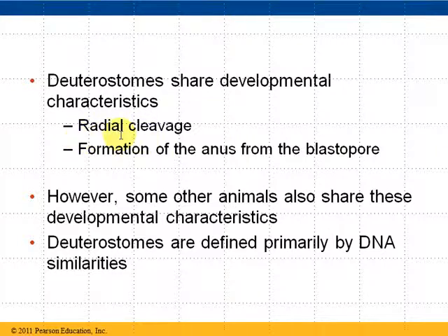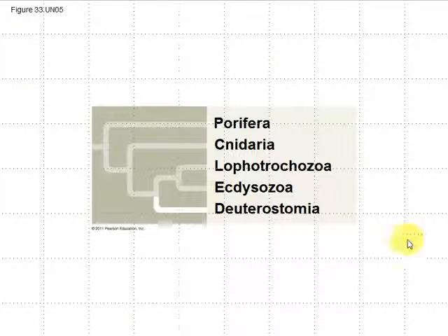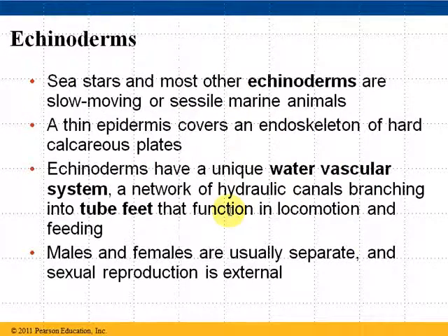Deuterostomes share radial cleavage. Remember we talked about how that embryonic development occurs, where you have that first fertilized cell that then goes on to subdivide quickly through cleavage, and we have radial cleavage and the formation of the anus first from the blastopore. However, some other animals also share these developmental characteristics, and deuterostomes are primarily defined by DNA similarities. So we're on to our last little category here, the Deuterostomia, and we're not going to mention the vertebrates yet, which belong in this category. We're going to save those for the next chapter, so we're just going to look at the echinoderms.